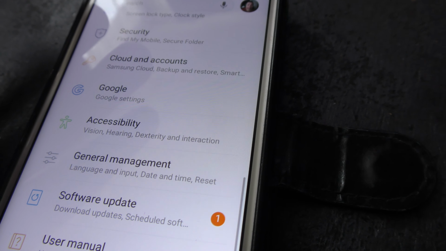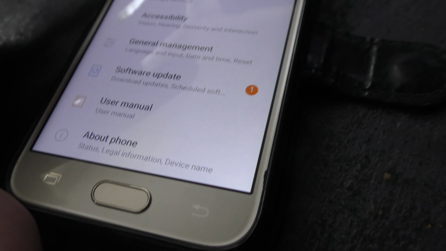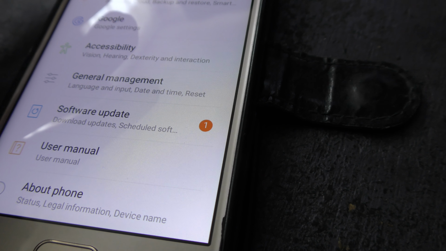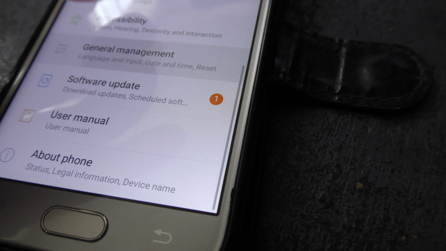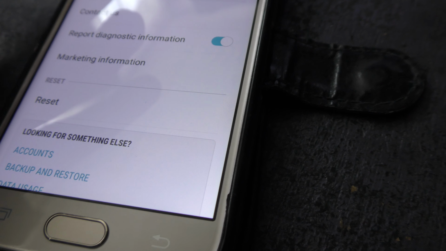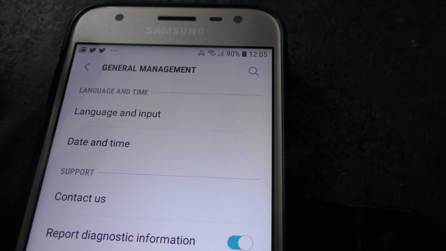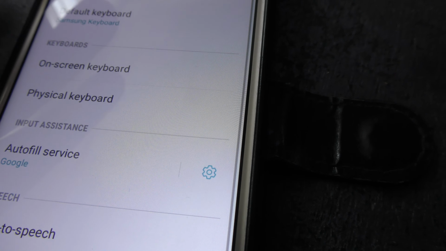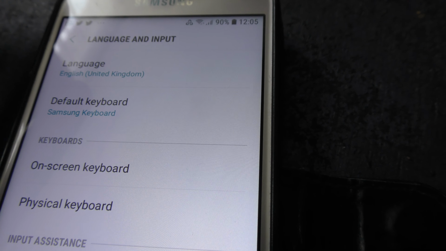Get out of that. Come on. Right, I want to go to settings. General management. You should be on the general management screen now. Language and input. You should now be on the language and input screen.